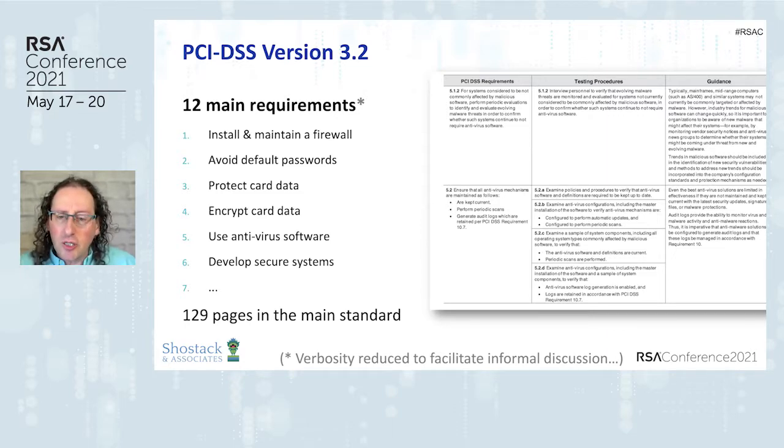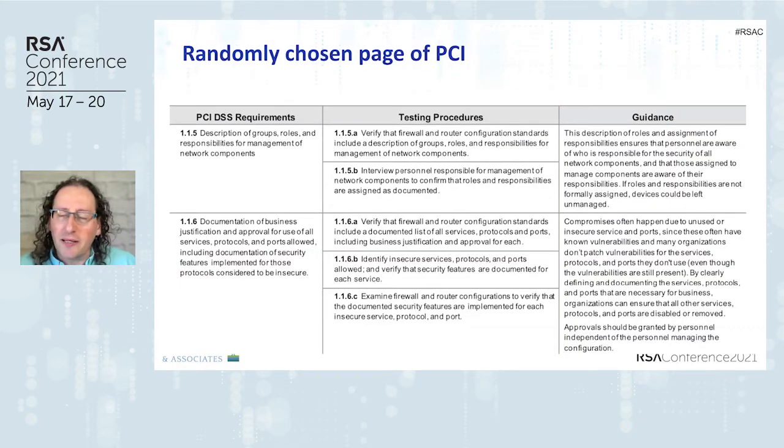And it has 129 pages that look like this. And let's dig in. So this is our randomly chosen page of PCI. It's got 3 columns. You've got your requirements, for example, description of groups, roles, and responsibilities for management of network components, and documentation of business justification. You have testing procedures that are associated with this, and you have some guidance.